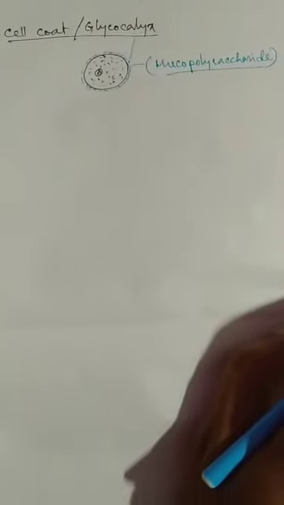This structure is called glycocalyx or cell coat, which is composed of mucopolysaccharide. Cell coat is only present in animal cells, and does not present in plant cells. Okay, so these are the structures of the cell envelope.